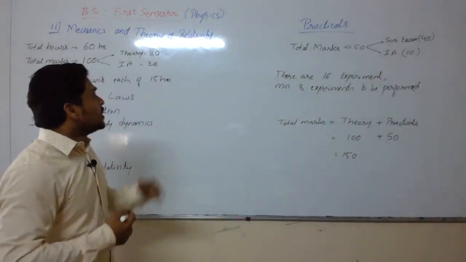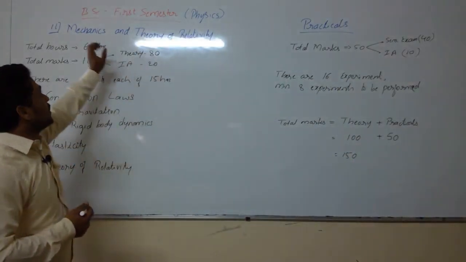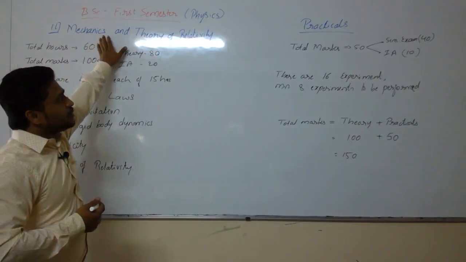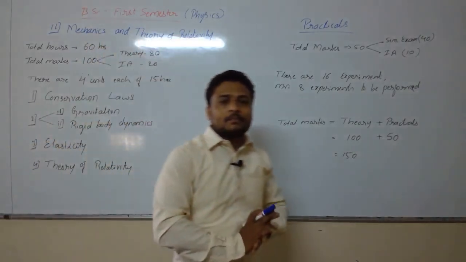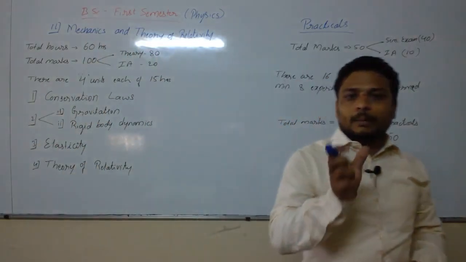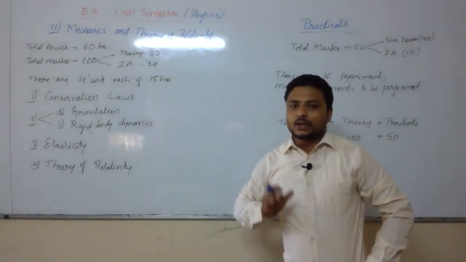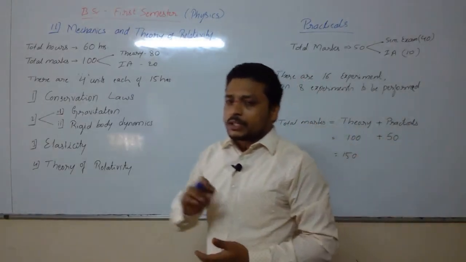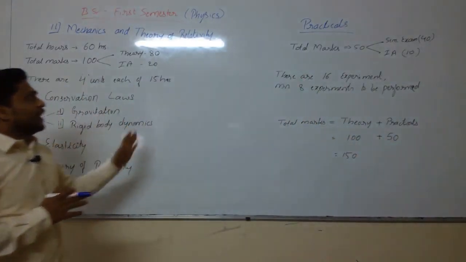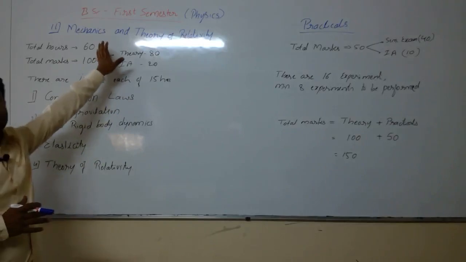For the first semester, the physics subject title is Mechanics and Theory of Relativity. Here you are learning only about mechanics and the theory of relativity, and apart from that you are not learning anything in this semester. You are going to write a 100 marks exam for this syllabus.